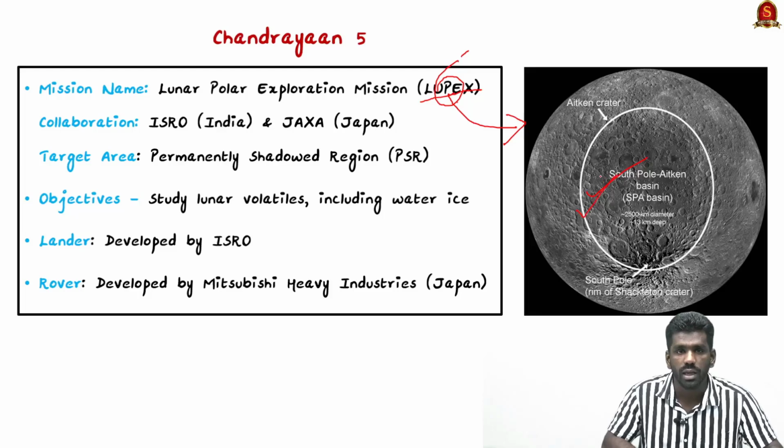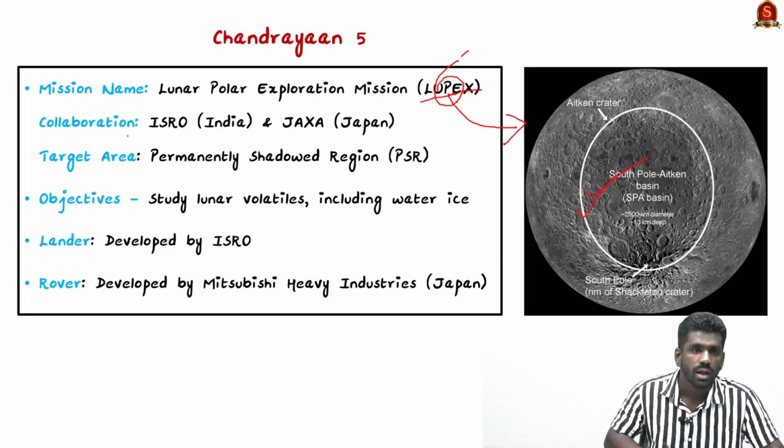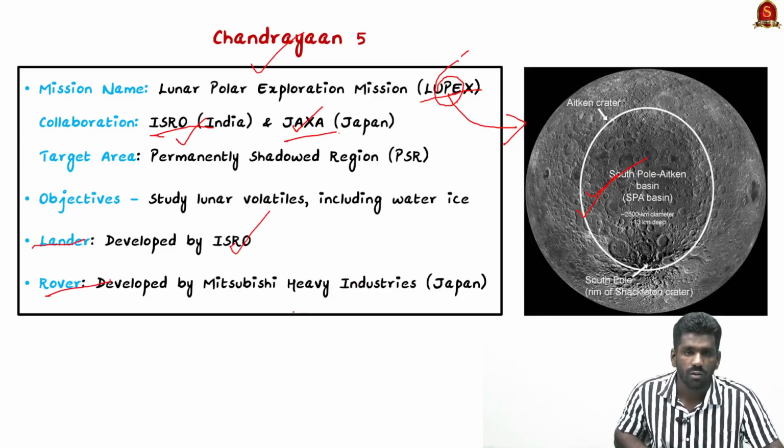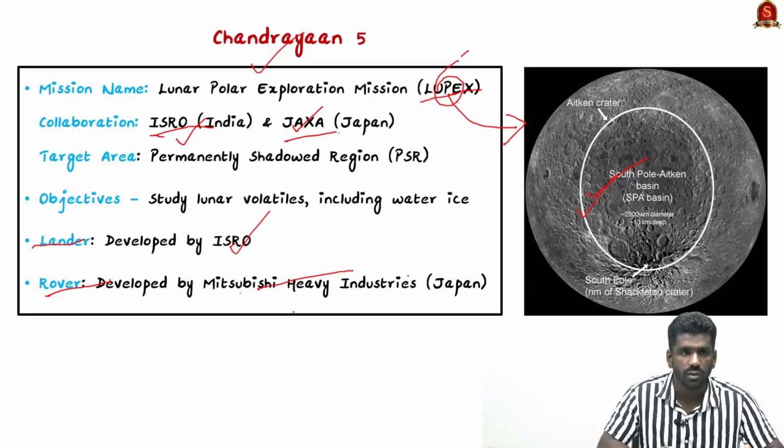So this is the aim of this Chandrayaan 5 mission, and it is a collaboration between ISRO and JAXA. The Japanese Space Agency JAXA and ISRO are going to collaborate for the launch of this Chandrayaan 5 mission. The lander for the mission will be developed by ISRO, and the rover for the mission will be developed by Mitsubishi Heavy Industries of Japan. So this is about Chandrayaan 5.